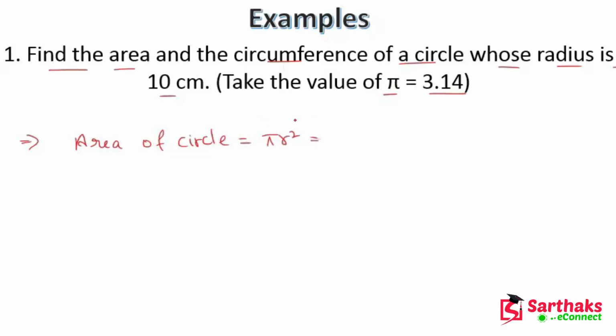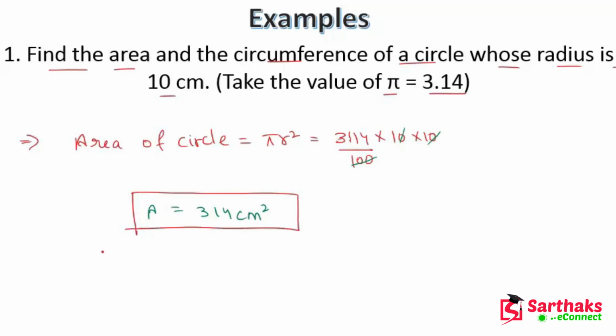So pi is 3.14 into r square, means 10 into 10. If we remove this point we get 100 in the denominator, and this 100 will be cancelled by this. So we get area is equal to 314 centimeter square. I hope you get this point.